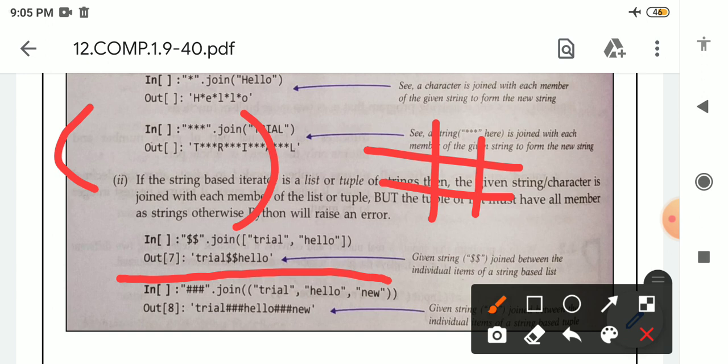Inside the tuple 3 elements are there: trial, hello and new. So when this line executes, we get output like this: trial, after that 3 pound symbols, then hello, 3 pound symbols and new. So in this way the string join function works.